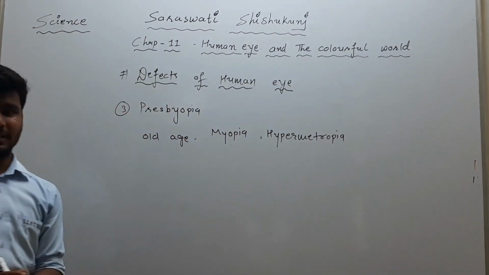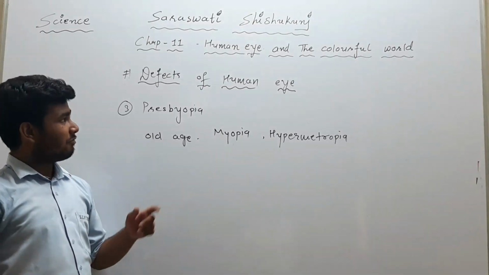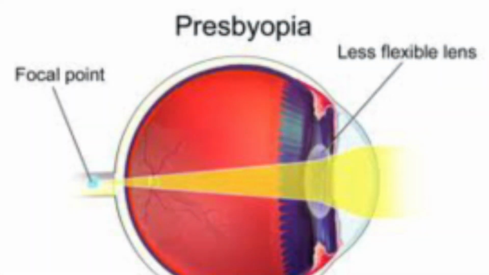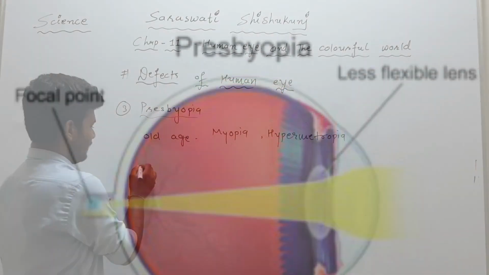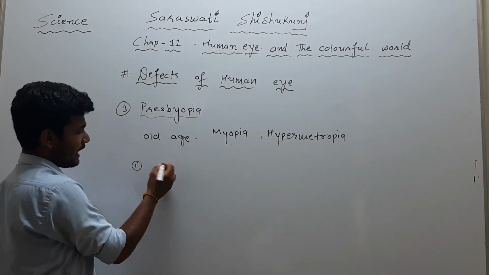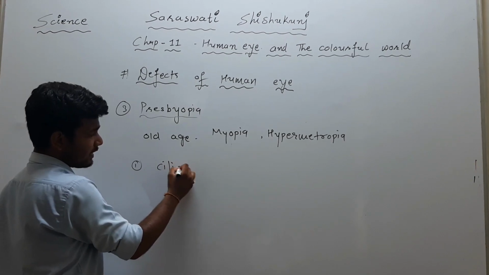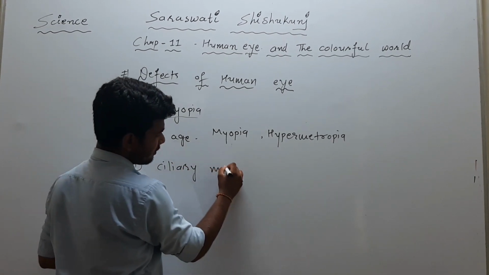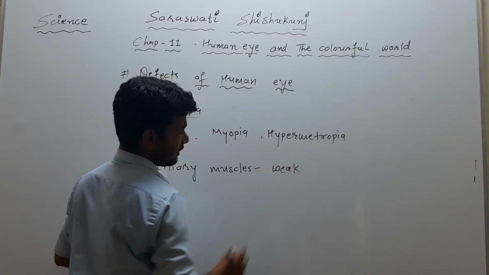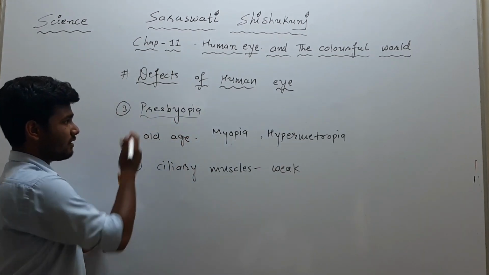So why does presbyopia happen? Simple, we know that our eye lens changes its focal length and tries to get the image on the retina. But there are two possibilities. The first possibility is that our ciliary muscles become weak, so that is a reason for presbyopia.